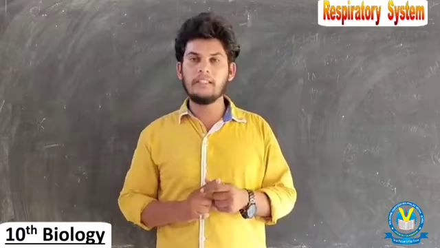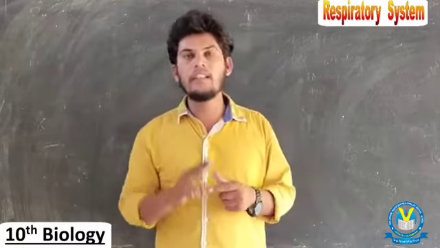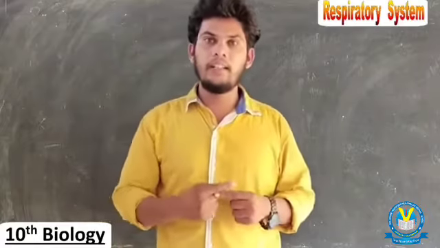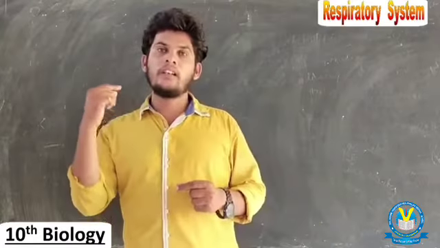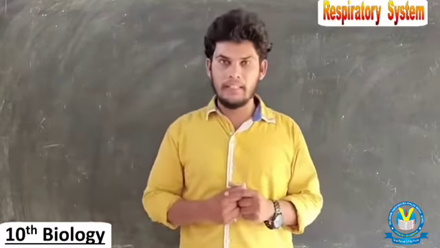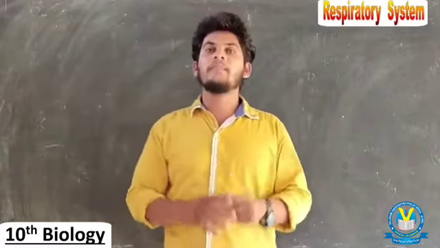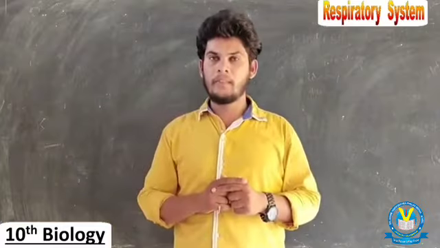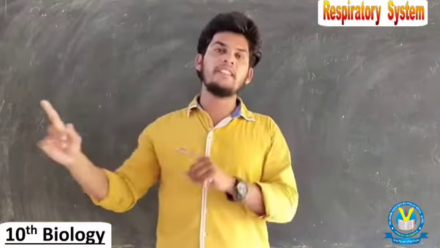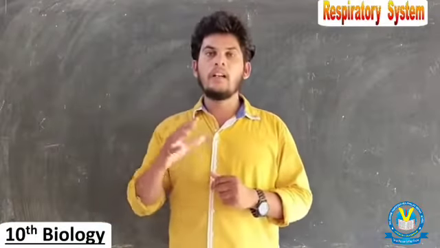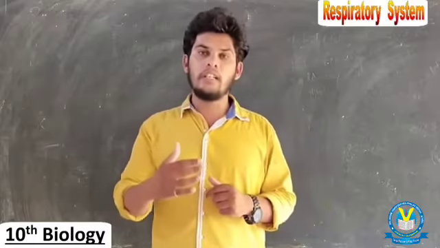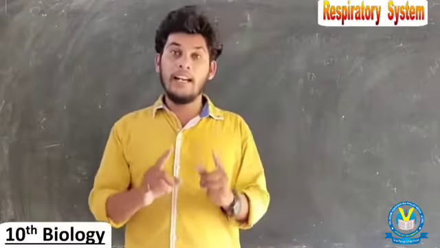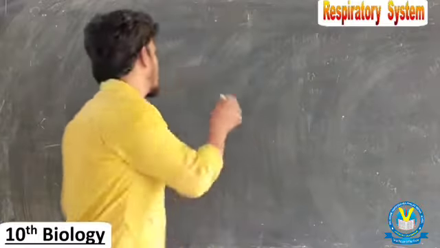In the previous class we learnt about 5 major steps that are involved in respiration. The first one is breathing. The second one is gases exchange at lungs level. The third one is gas transported by blood. The fourth one is gases exchange at tissue level. These 4 things we finished in the previous video. And the fifth one I am going to say in this module. The fifth one is cellular respiration.